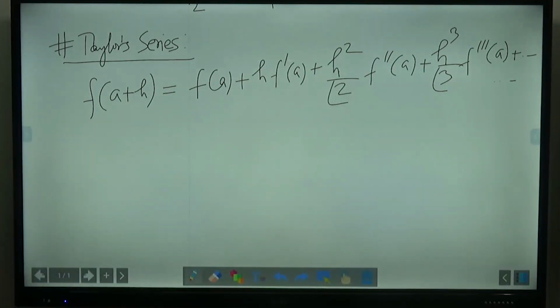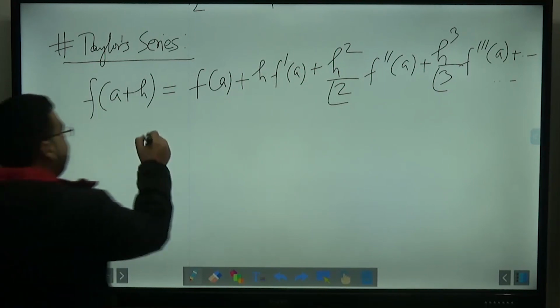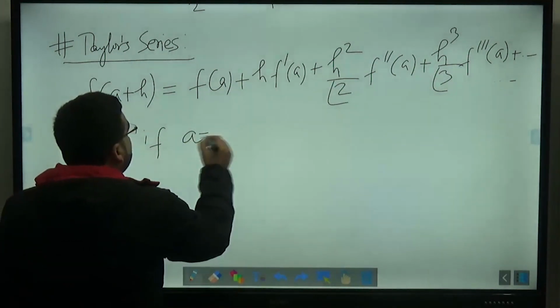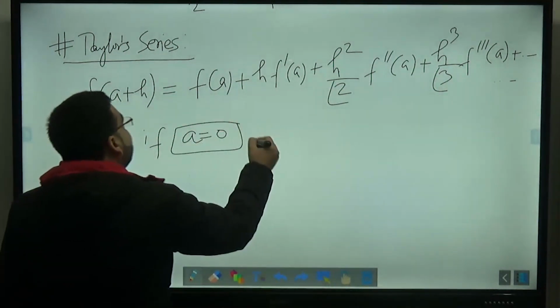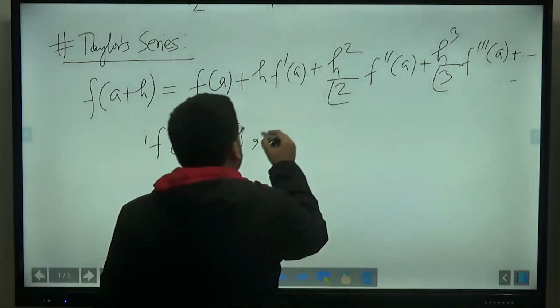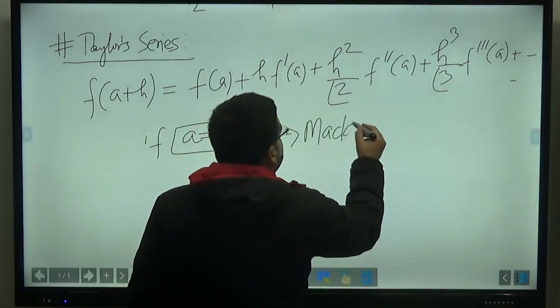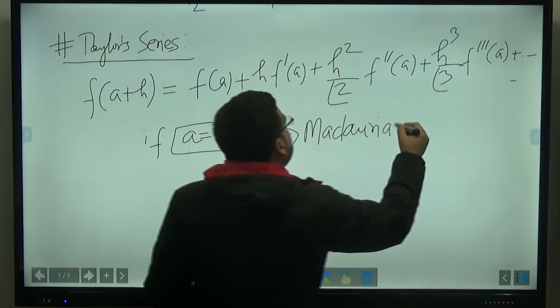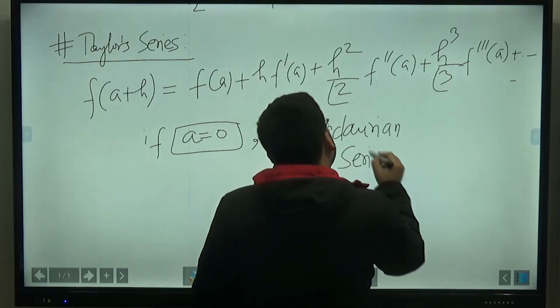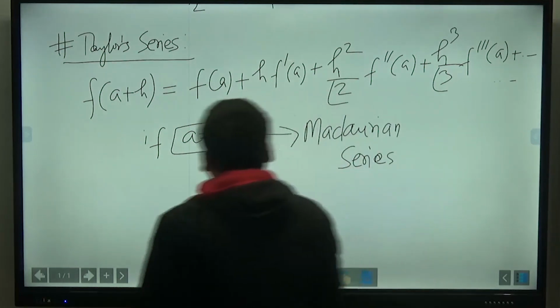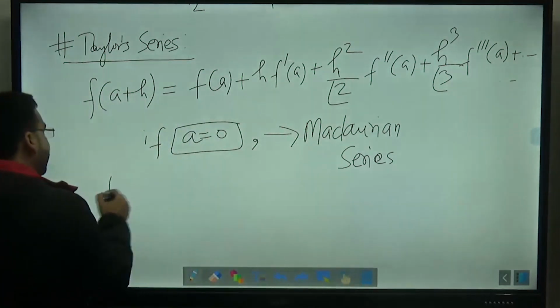If in Taylor series you put a equal to 0, ultimately you will be getting a Maclaurin series. If you put a equal to 0, it will be f of h.